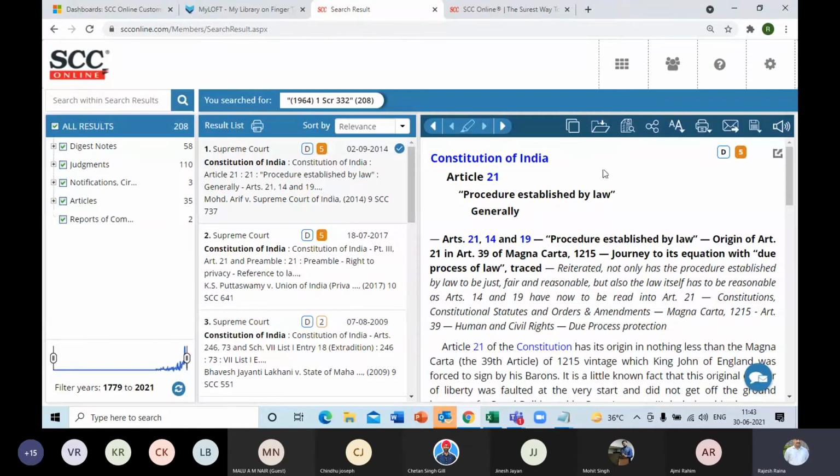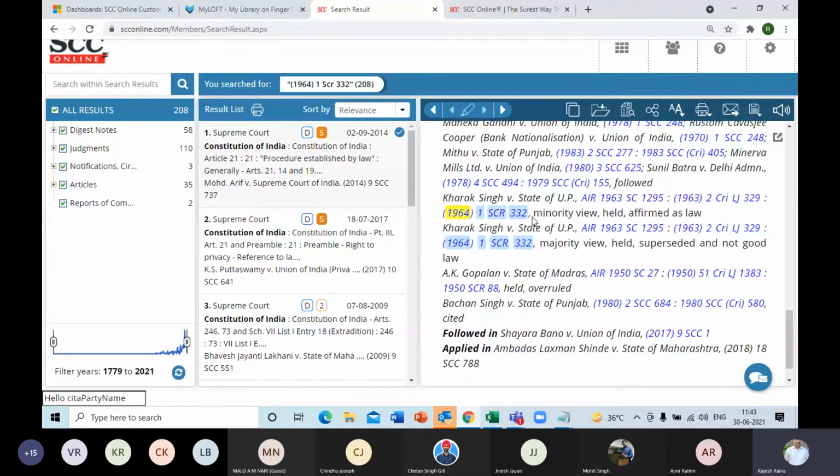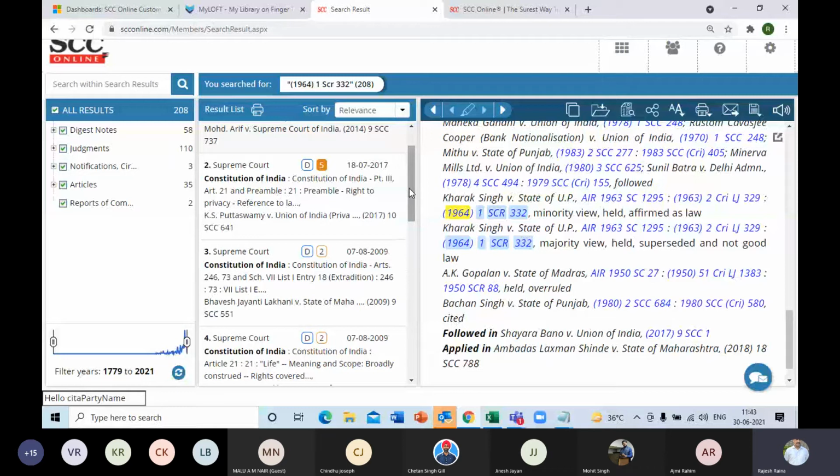Not only that, you will also see, let me click on this, go to next highlight, it will jump to where this citation is appearing. So here it's mentioned minority view held, affirmed as law. And again, one line below, another majority view held, superseded and not a good law. Similarly, this was a 2014 judgment.